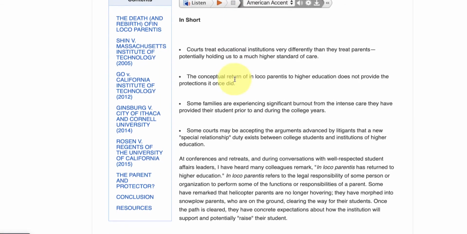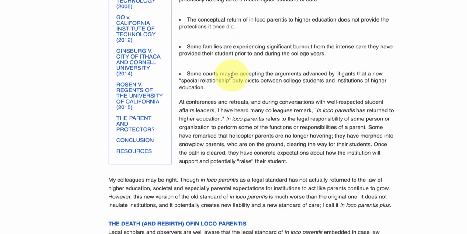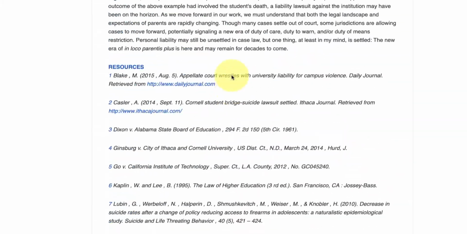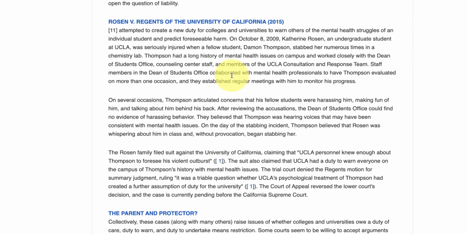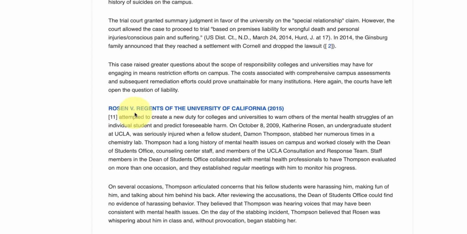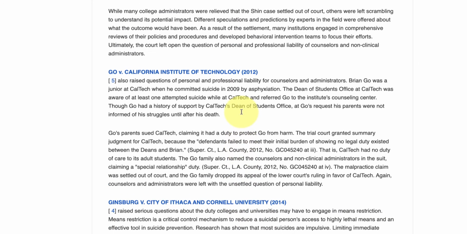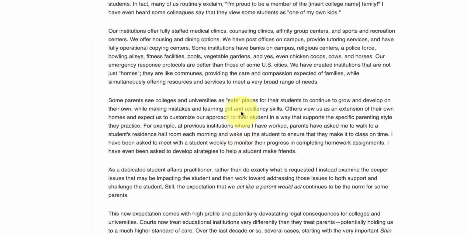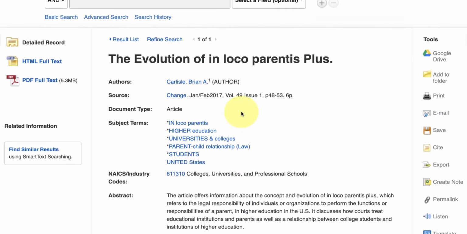And again, I can proceed further. When looking at the article, you want to read just the first couple of paragraphs, and then you want to come down to the end and read the last few paragraphs, okay? And so you can also look at the subtitles, the parent and protector. Here's Rosen versus Regents. So again, this is focusing, oh my God, City of Ithaca and Cornell. Huh, that's funny. Might want to read this after all. So definitely this is a legal matter, and I'm more interested in mental health. So once again, I'm going to bypass this article.